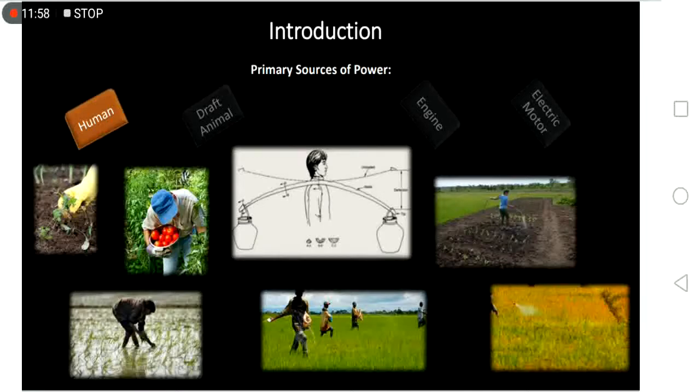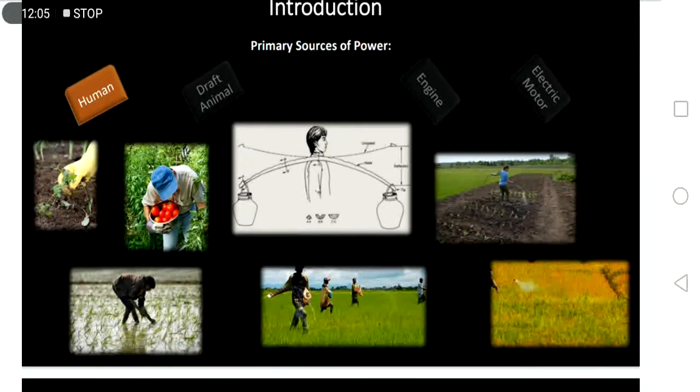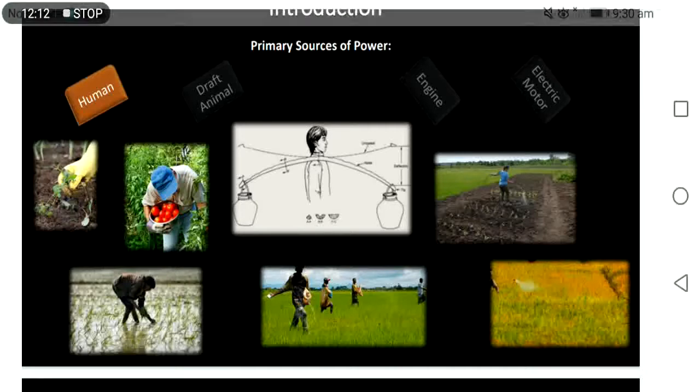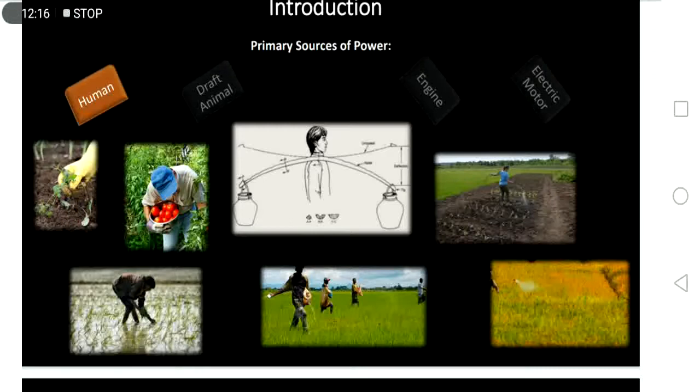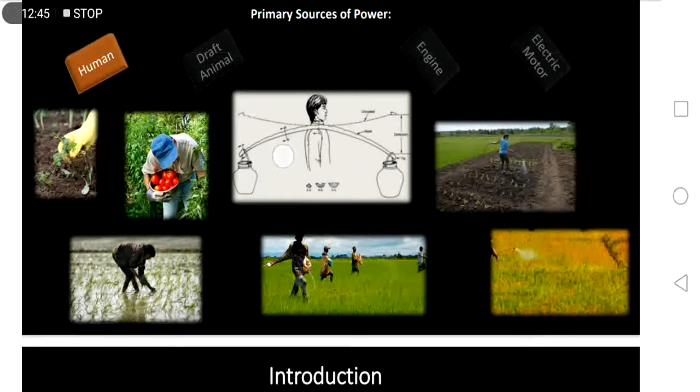Okay. So in the picture you can see that most of our agricultural operations, from planting to crop protection, like weeding, applying fertilizer, herbicides, weedicides, and so on during crop growth, during irrigating your field, during harvesting, picking, or here in the specific picture, he carries a bulk of water.